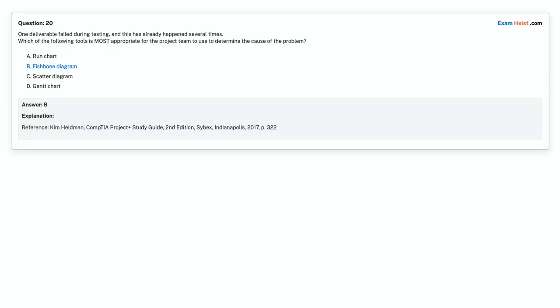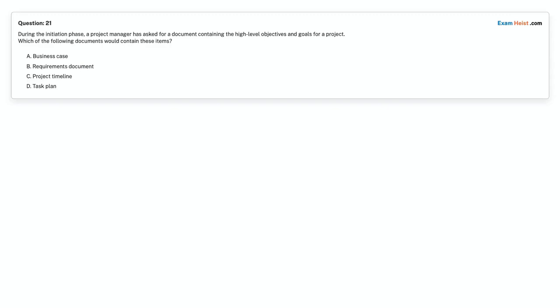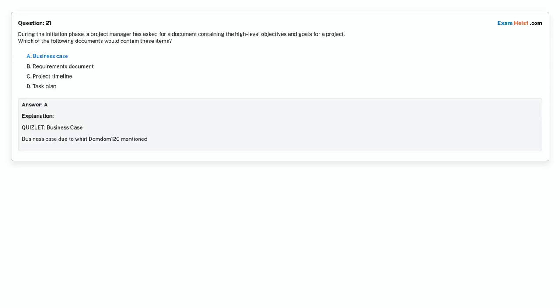Fishbone diagram. Question 21. During the initiation phase, a project manager has asked for a document containing the high-level objectives and goals for a project. Which of the following documents would contain these items? Option A. Business case. Option B. Requirements document. Option C. Project timeline. Option D. Task plan. Choose the correct answer. Correct answer is Option A.